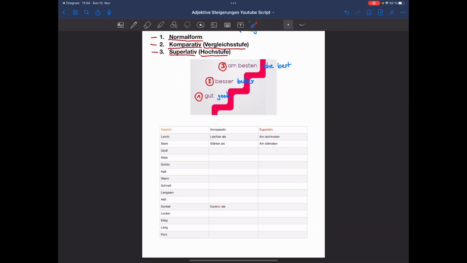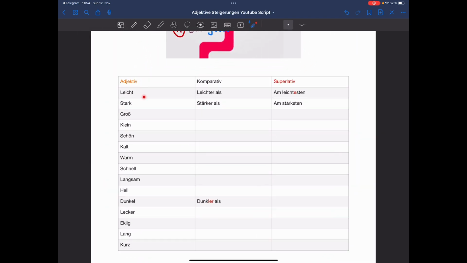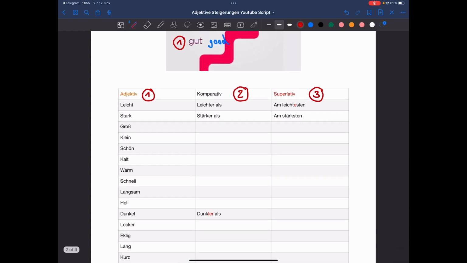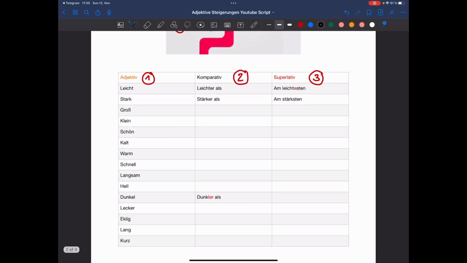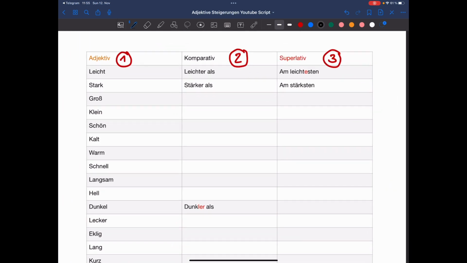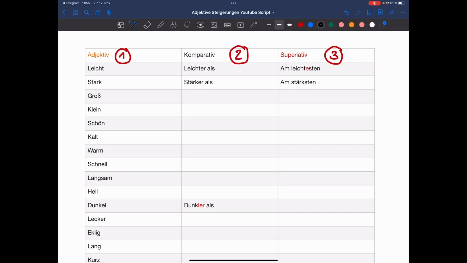Now, I have a whole list of different adjectives, and this is the normal form, number one, which we just did together. Different color, number one. Then we have the comparative form, number two, and the superlative form, which is number three. Okay, now I want to do all of this together with you, and I'm going to write it down, and I hope that you will learn it along the way. So the first thing I want to tell you is how to make these forms.